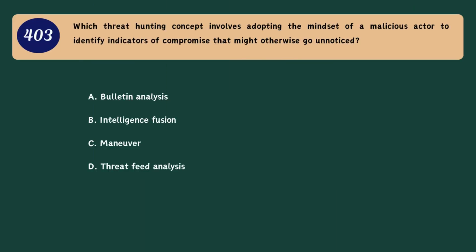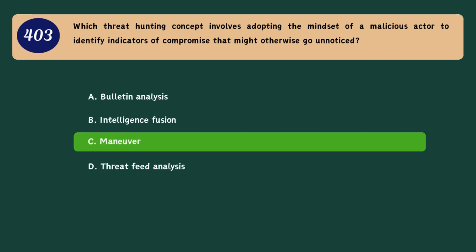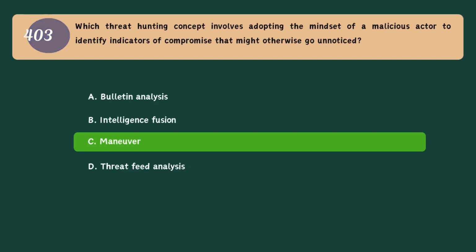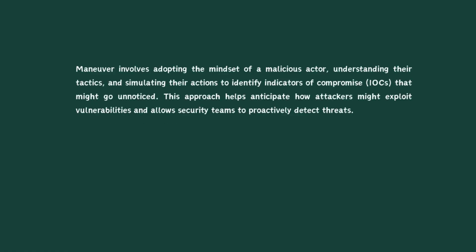Question 403. Which threat hunting concept involves adopting the mindset of a malicious actor to identify indicators of compromise that might otherwise go unnoticed? A. Bulletin analysis. B. Intelligence fusion. C. Maneuver. D. Threat feed analysis. Correct answer. C. Maneuver.